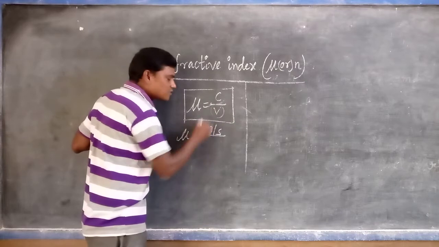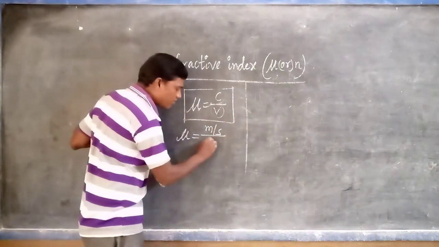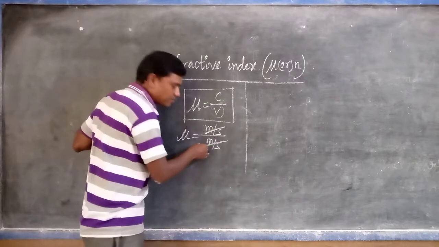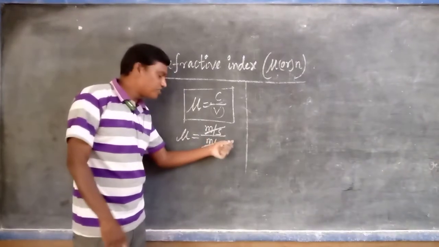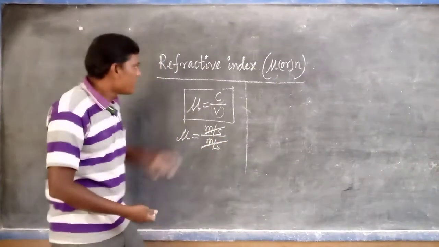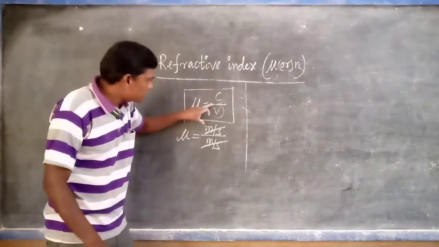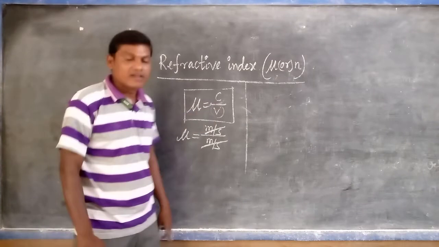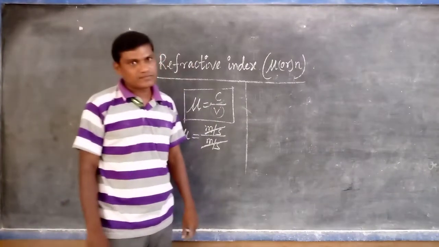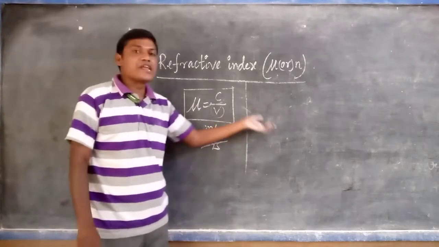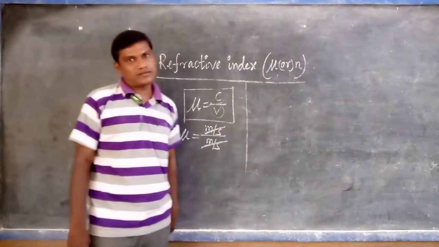And what are the units of the speed of light in any medium? Meters per second. That's right. Meter per second cancels. What are the units? No units. That's why refractive index has no units, because it is the ratio of two similar physical quantities. If it has no unit, automatically it does not have any dimensional formula.